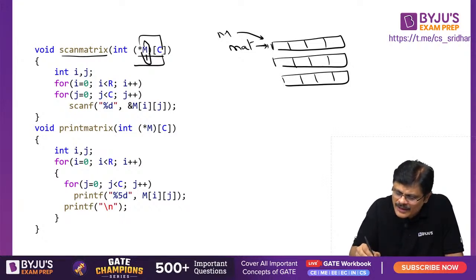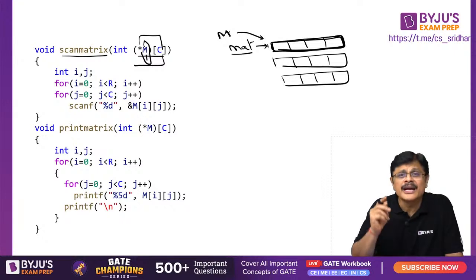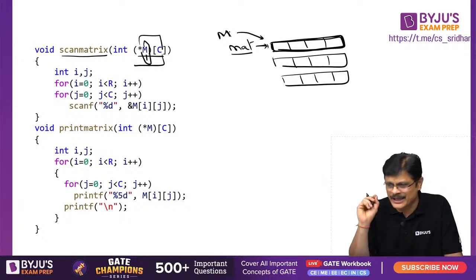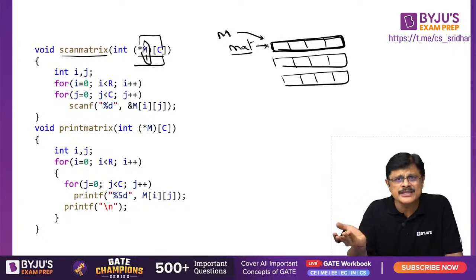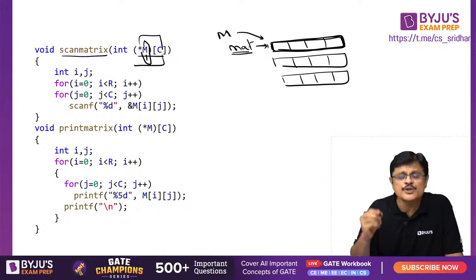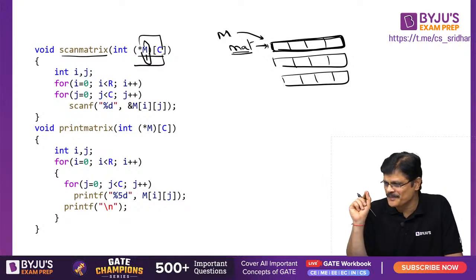Mat is also a pointer to an array of 4 integers. So both are referring to the same story, sir. Whatever you want to do with mat, the same you can do with M also, my dear friends. Am I clear?